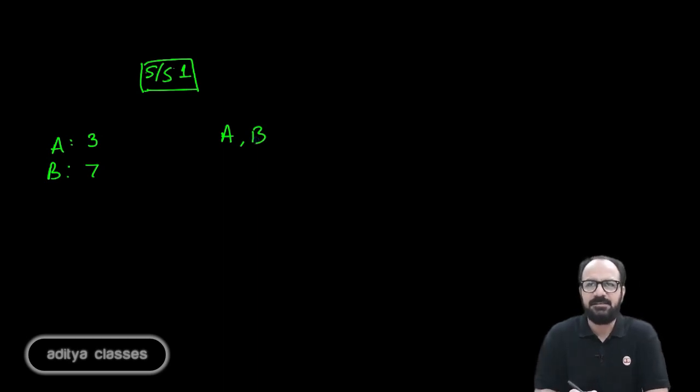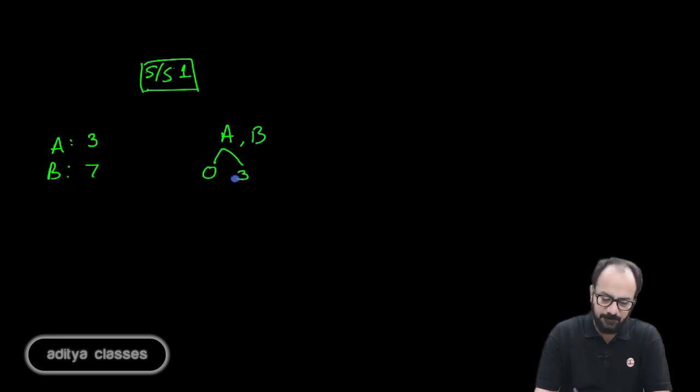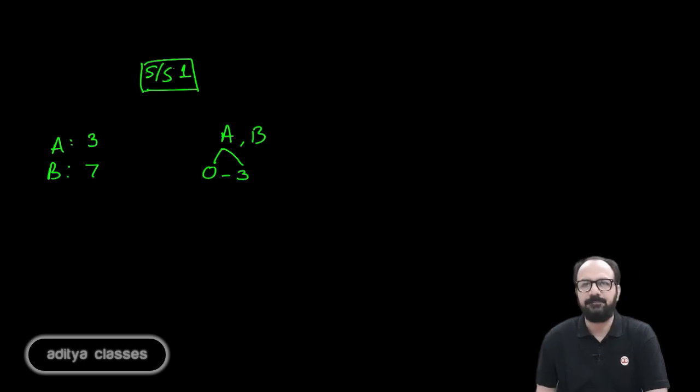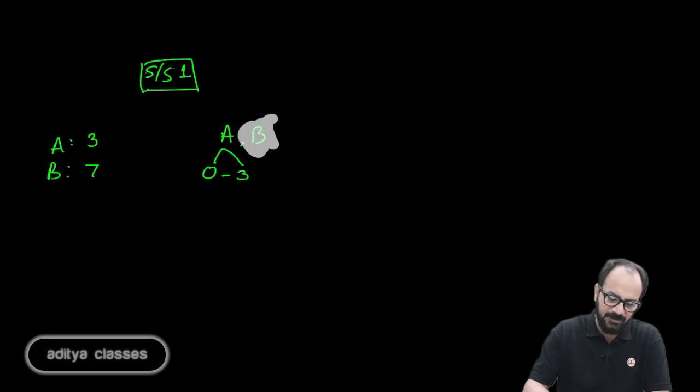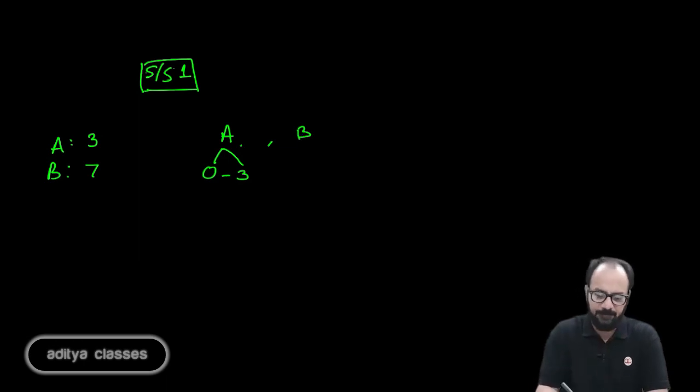What happens in this case? If you start at time 0, job A is finished in time 3. It takes 3 minutes. It may be 3 minutes, 3 hours, 3 days. So if we start at moment 0, job A will be completed in 3 minutes or 3 days or whatever it is. Then if we take job B after A, B can start at 3.